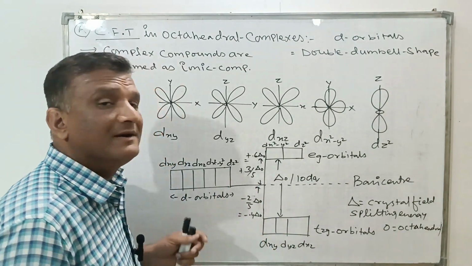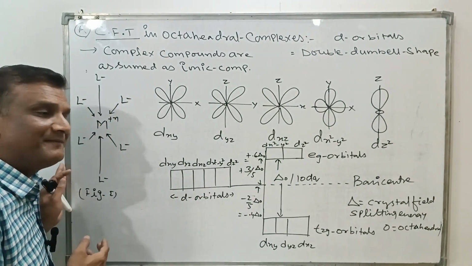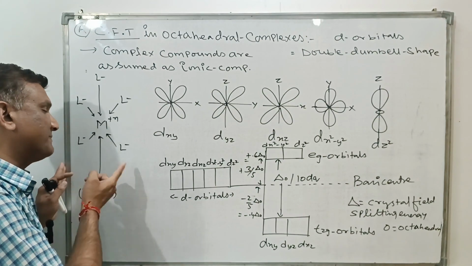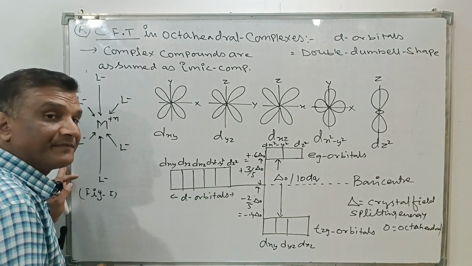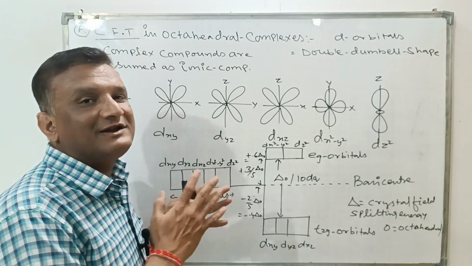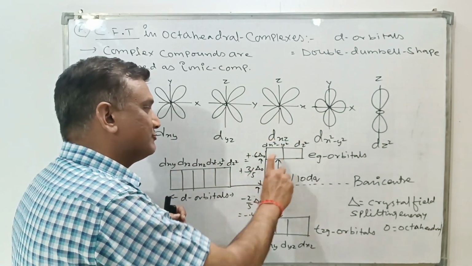I'm again repeating, according to this theory, when the ligand comes closer to the metal atom, there is a force of attraction between the ligand and the central metal atom, and a force of repulsion between the ligand and the electrons of the central metal atom, which will be filled over here. Then these are the 5 degenerate orbitals. These feel repulsion and attraction. Due to repulsion and attraction, these 5 orbitals split into 2 parts.